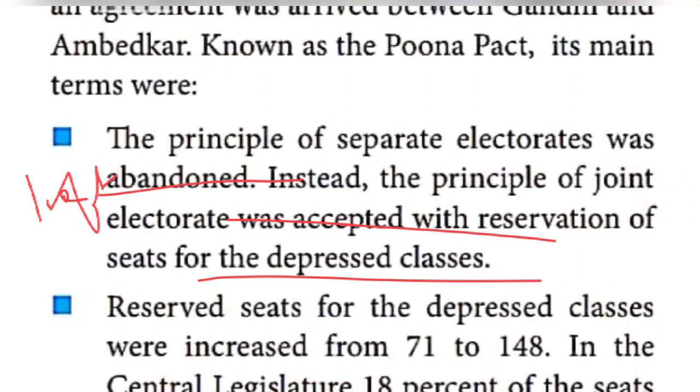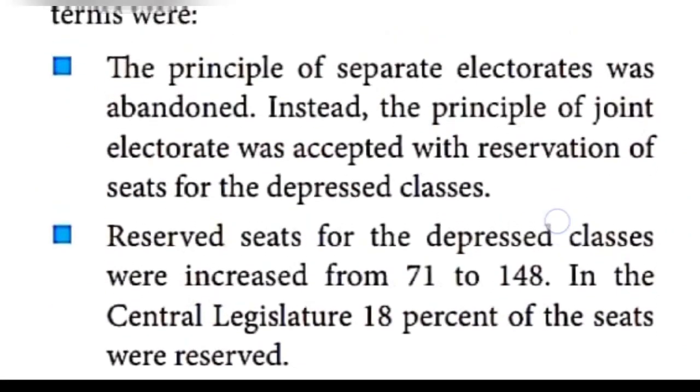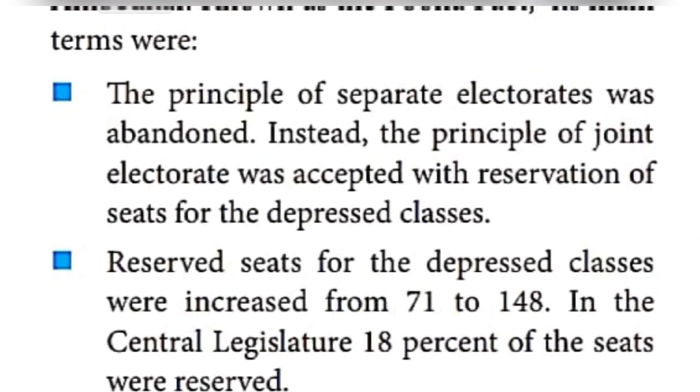The next one: reserved seats for the depressed classes were increased from 71 to 148. In the central legislature also, 18% of the seats were reserved for the depressed classes.